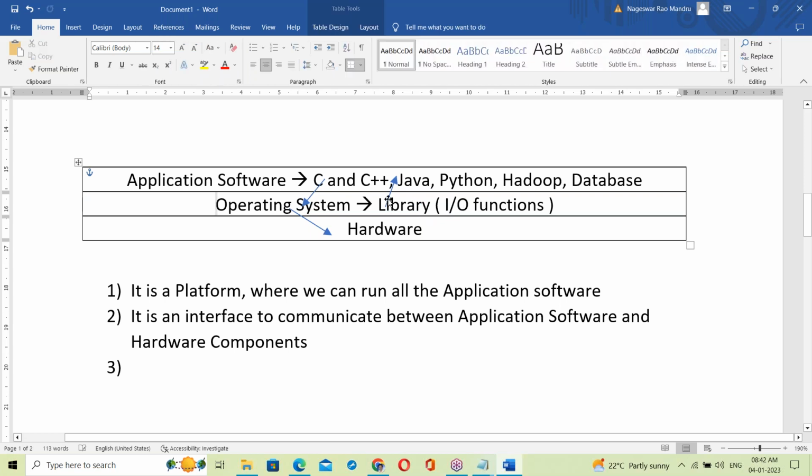Every OS has its own library. In every OS there is a library. With the help of this library, it can communicate between application software and hardware components.